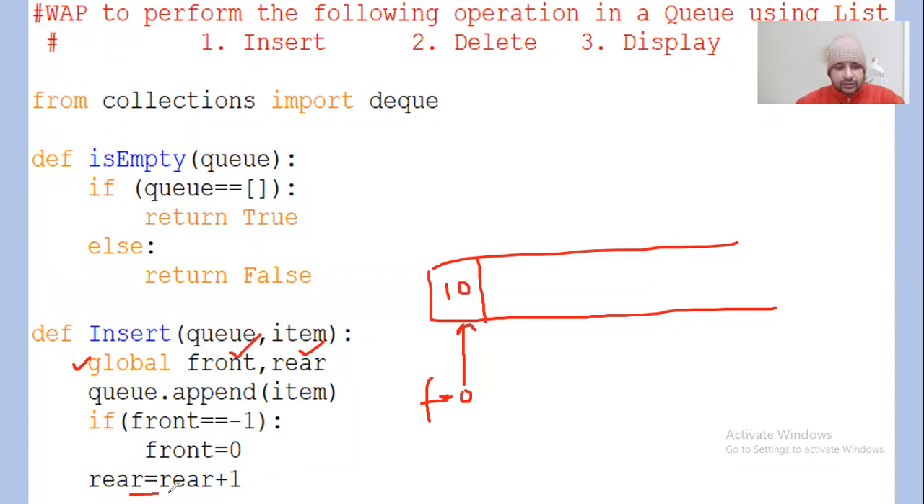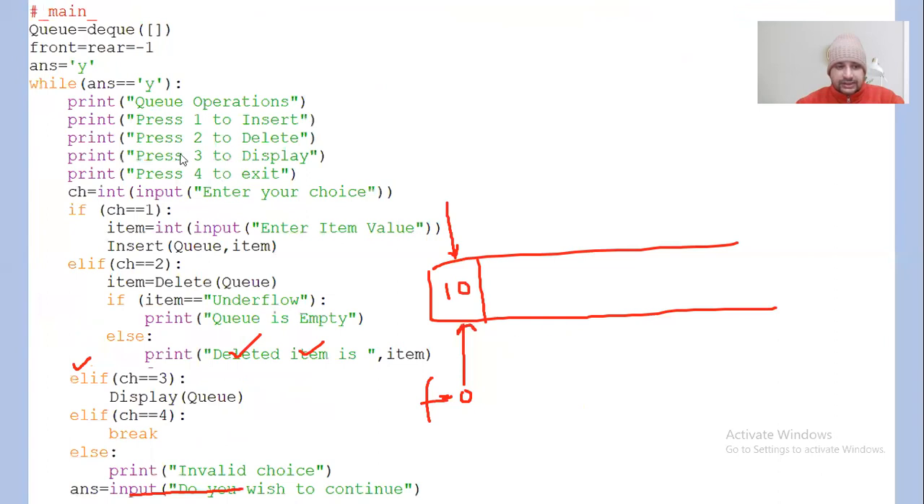This rear equal to rear plus 1 is going to increment every time, because for the very first time, when you insert one item to the list, the value of front and the value of rear should remain at 0, because that element is the first element and also the last element. So the value of rear will get incremented by +1. And if you see here, the values of front and rear are initially set as -1. Both are declared global now, that means no duplicate copy of these two will be created.